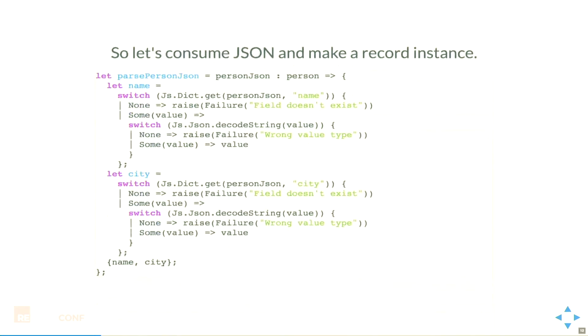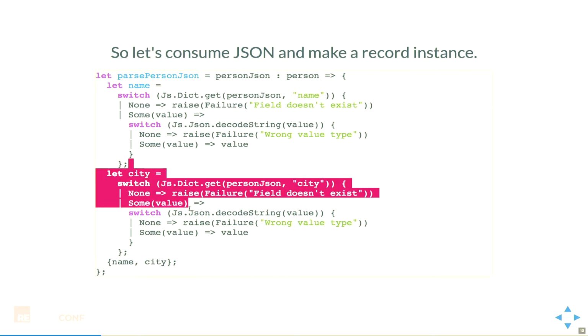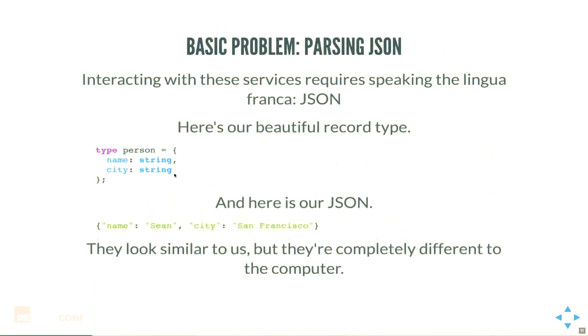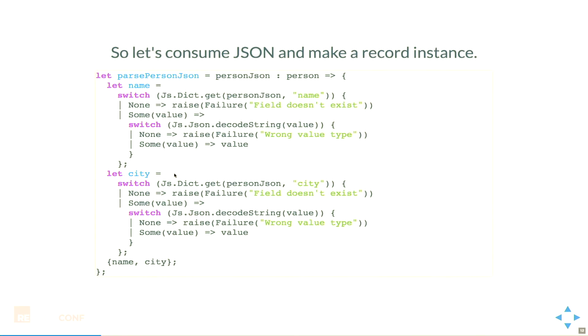If we're using just the raw interop and parsing, this is my parse person function. The first thing I have to do is look inside the dictionary and pull out a field called name. That may not exist. If there is a value, I now need to decode it as a string, and it may not be a string, and then I can finally get the value. And I can repeat that for the second field. So these 2 fields here translate, if you write it straight out, into this huge block. And then finally I get my nice record out, and I'm safe inside of my Reason world again, but it's a lot of work, and it's also very, very dangerous. You can see I do not handle these failures very carefully.